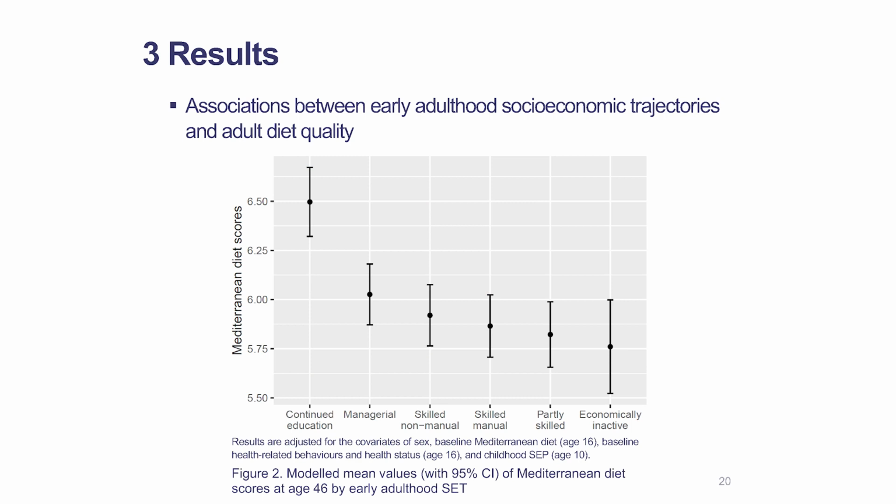Then we test the association between early adulthood SEP and adult diet quality. Here again, we show a clear difference in diet quality between the continuing education class and the remaining classes. For the continuing education class, those participants tend to have a higher model mean value of Mediterranean diet scores at mid-adulthood. However, for the other 5 classes, we do not see clear differences in their predicted diet quality, even though there's a slight downward gradient in diet quality based on the occupational social class.